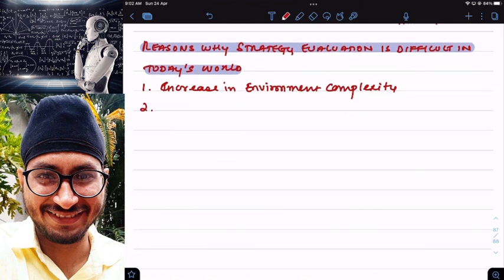Number two: it is difficult to predict the future with certainty. Obviously, forecasting is based on some assumptions, and those assumptions may go wrong, because of which there is always uncertainty in the future.